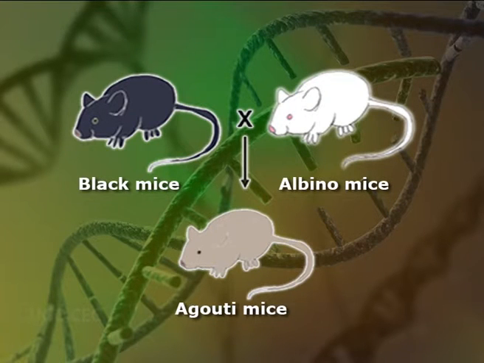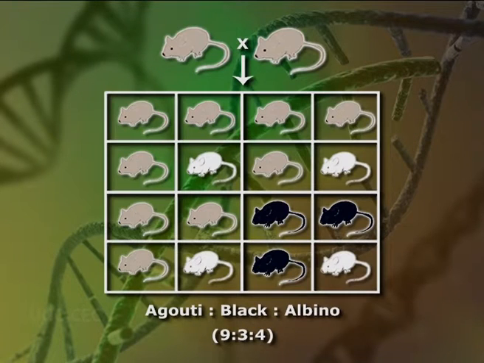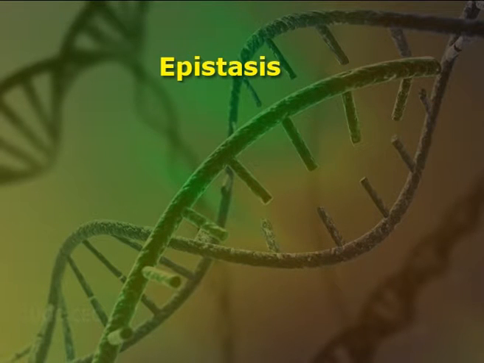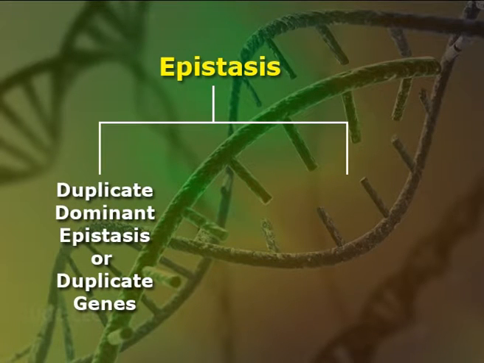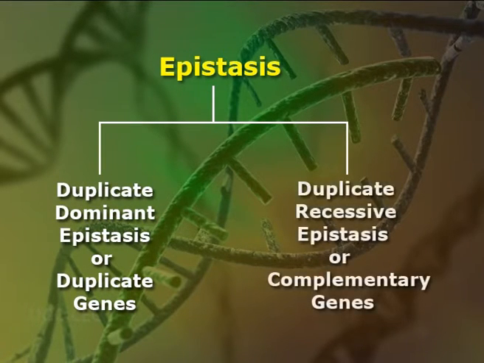When black mice are crossed with albinos, the F1 progeny are all agouti. When these F1 agouti interbreed, the F2 progeny has agouti, black and albino in the ratio 9:3:4. Additionally, epistasis can also be distinguished further into duplicate dominant epistasis and duplicate recessive epistasis. Duplicate dominant epistasis or duplicate genes, that is 15:1 ratio.